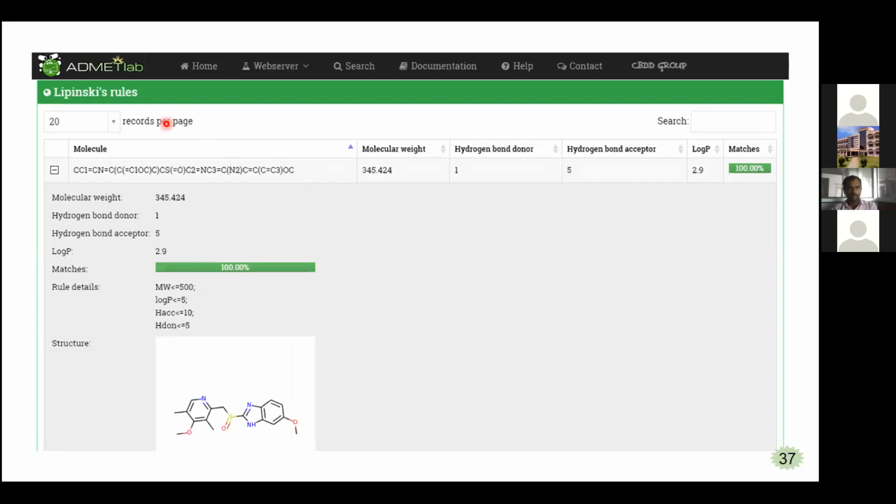I have given one drug here, that is omeprazole. The molecule omeprazole is obeying the Lipinski rule of 5, with a 100% match. It is within the range of molecular weight, less than or equal to 500. Log P is less than or equal to 5. Hydrogen bond acceptors are less than or equal to 10, it is having only 5, and hydrogen bond donors less than or equal to 5. Likewise, we can predict the drug likeness properties of our compound.